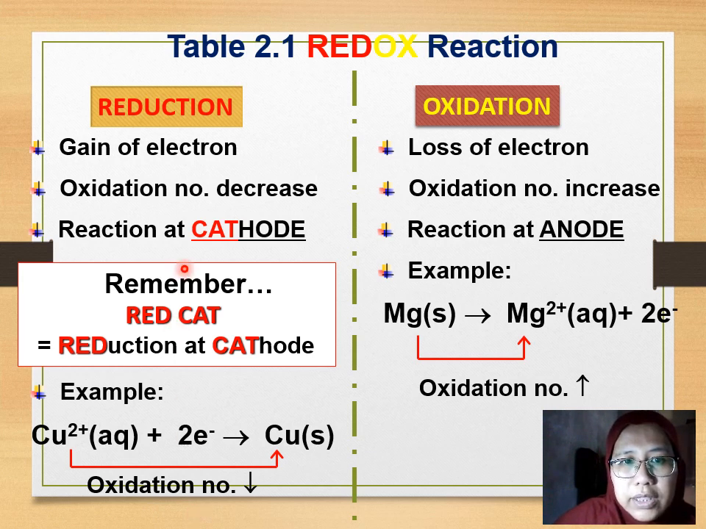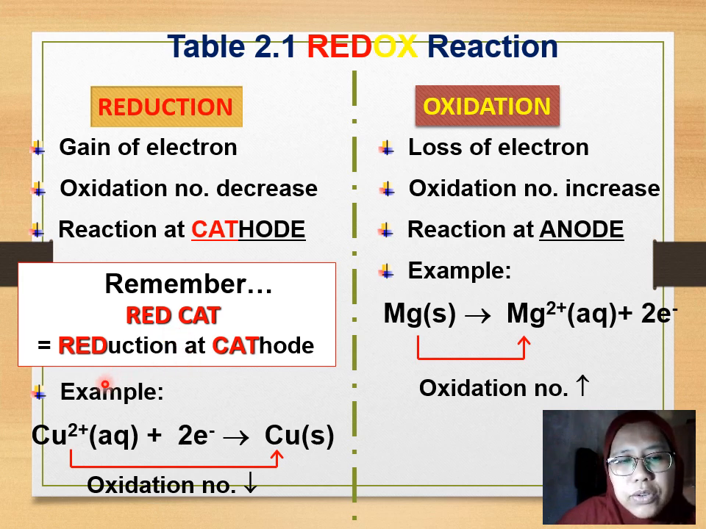So for cathode, we design a simple formula so that we can easily remember where a reduction will occur. Red cat. Reduction happens at cathode. What is red cat in Arabic? Tell me. Qittatun hamra'u. Right? So remember, reduction will always happen at cathode.